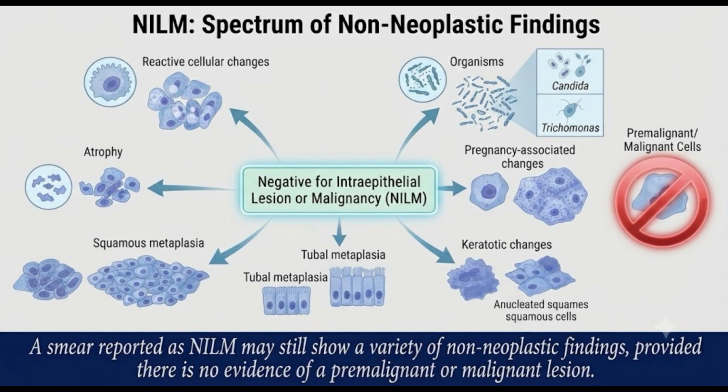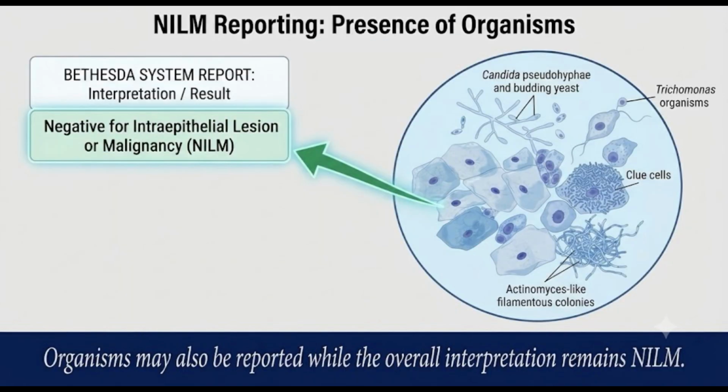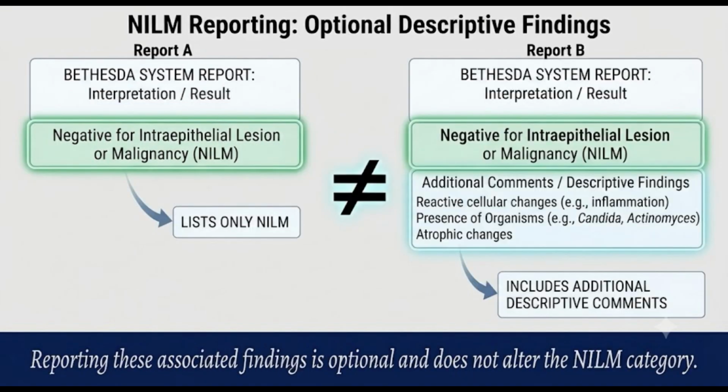premalignant or malignant lesion. Under the Bethesda system, these findings include reactive cellular changes associated with inflammation, typical repair, radiation, and intrauterine contraceptive devices, as well as non-neoplastic cellular variations such as atrophy, squamous metaplasia, tubal metaplasia, keratotic changes, and pregnancy-associated changes. Organisms may also be reported while the overall interpretation remains NILM. Reporting these associated findings is optional and does not alter the NILM category.